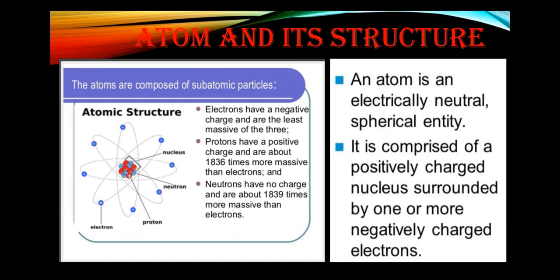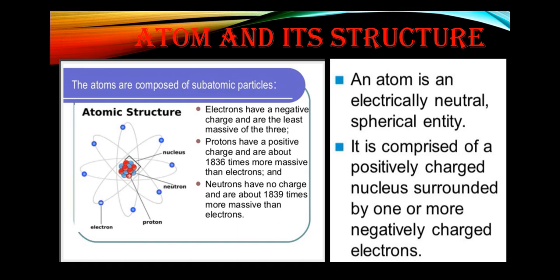Protons have a positive charge and are about 1836 times more massive than an electron. It means the mass of the proton is 1836 times more than that of an electron, and neutrons have no charge and are about 1839 times more massive than electrons. So these are the three subatomic particles which compose any atom.